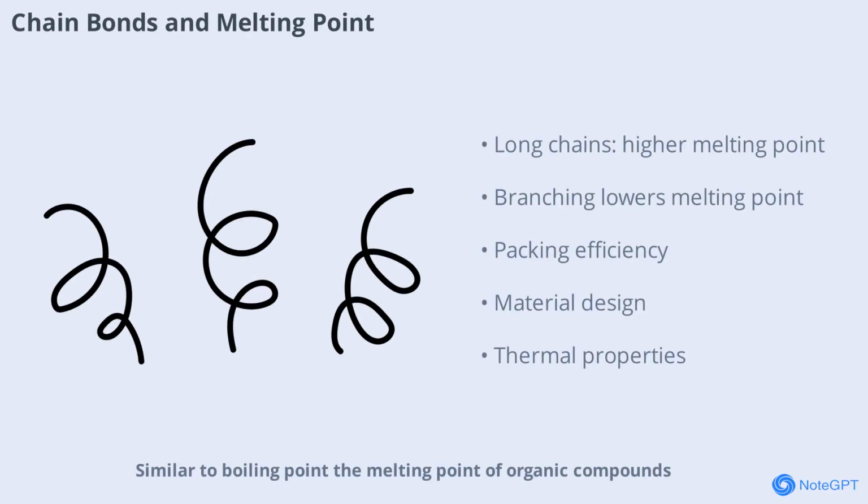Similar to boiling point, the melting point of organic compounds is influenced by chain length and structure. Straight, long chains pack closely together, resulting in higher melting points. Branching disrupts packing, lowering the melting point. This knowledge is useful in designing materials with specific melting behaviors.